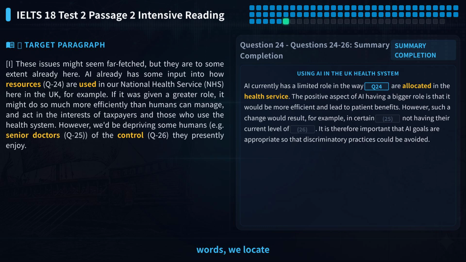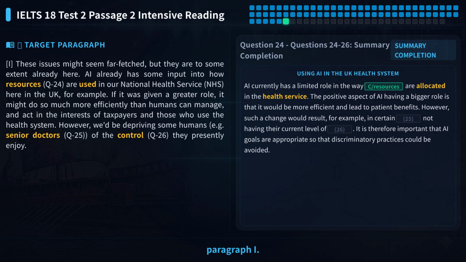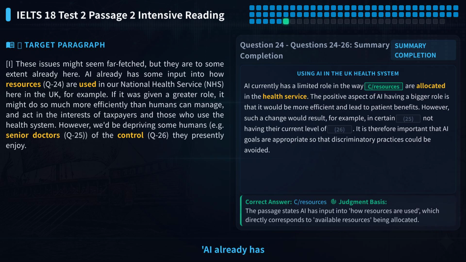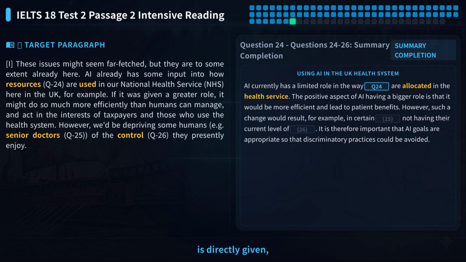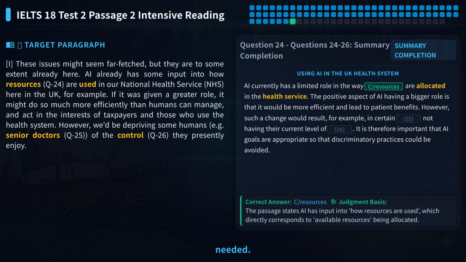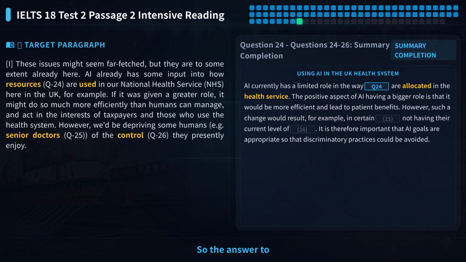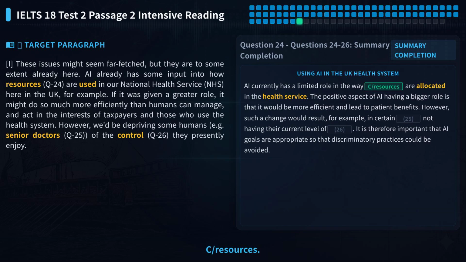Based on the clue words, we locate paragraph I. We see this sentence: AI already has some input into how resources are used in our National Health Service. The word resources appears directly here. Notice that resources in the passage is directly given, no synonym replacement needed. The phrase how resources are used in the question is exactly the same as in the passage. So the answer is resources. So the answer to question 24 is C/resources.